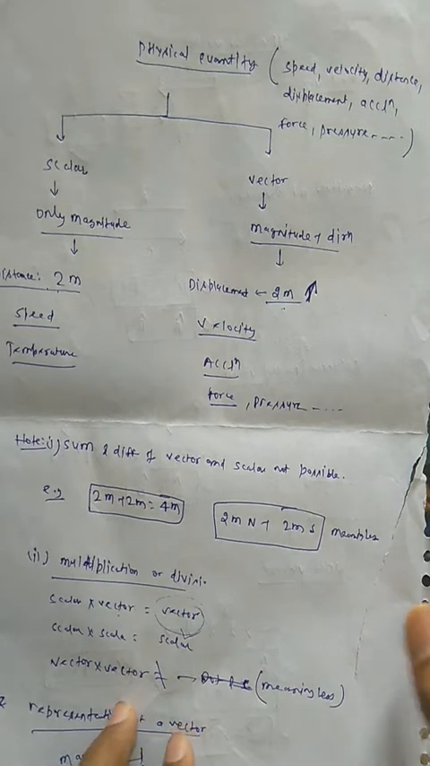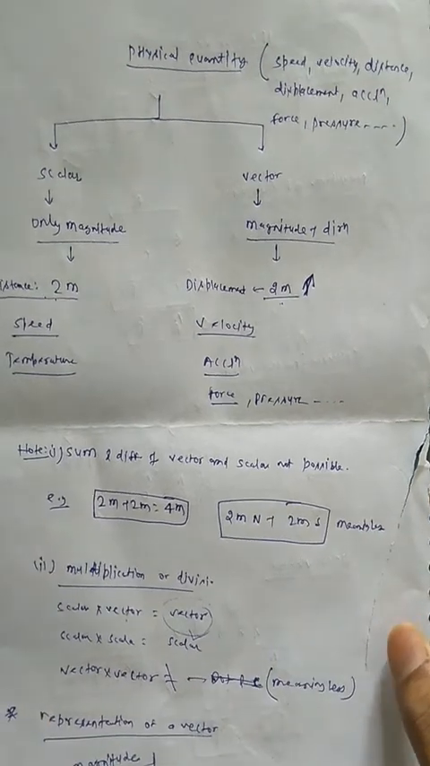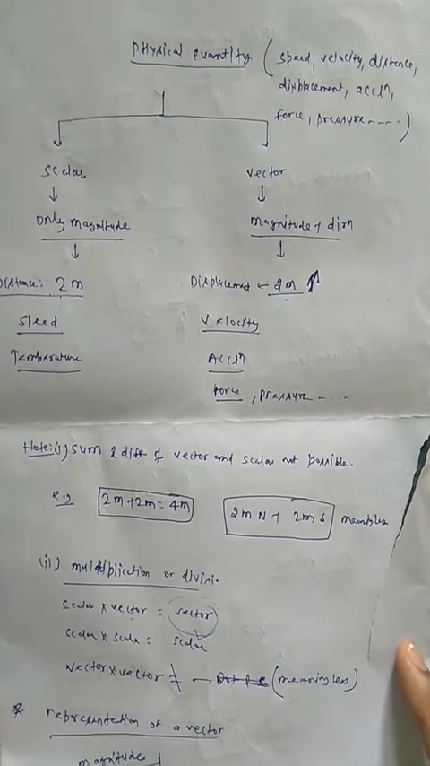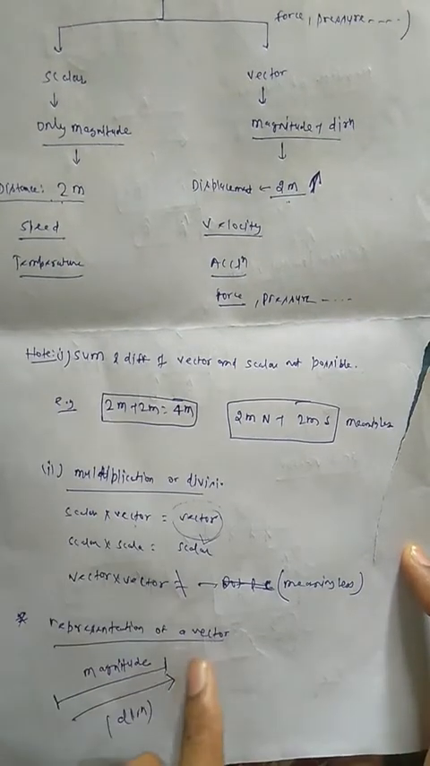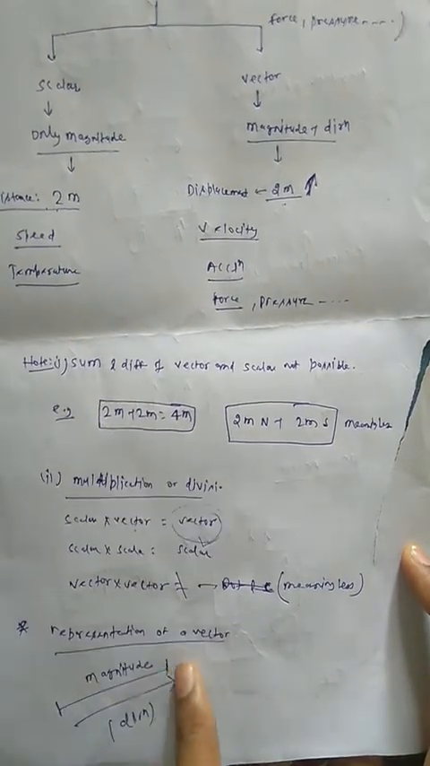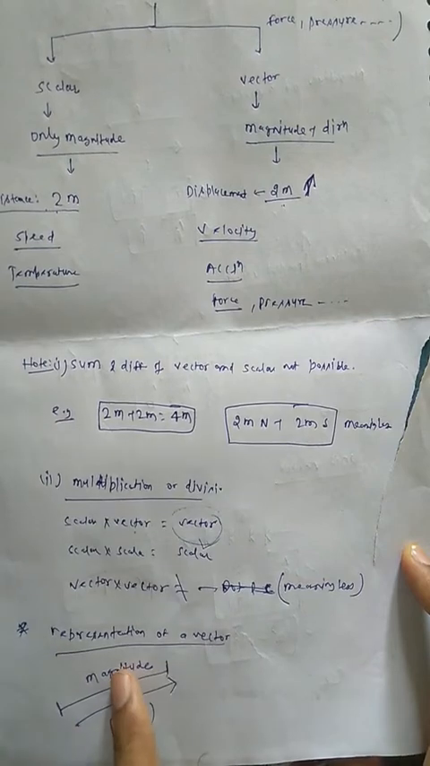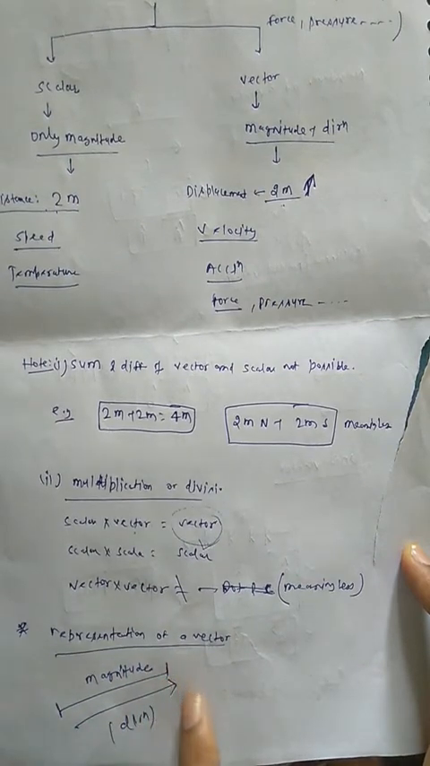This is the basic thing about vector quantities. Now we'll study the representation of the vector. So let us see here. The representation of a vector is simply an arrow. This is the arrow you can see here. The length of the arrow gives the magnitude of the vector, while the direction is in the direction of the arrow. So this is the representation of a vector quantity.